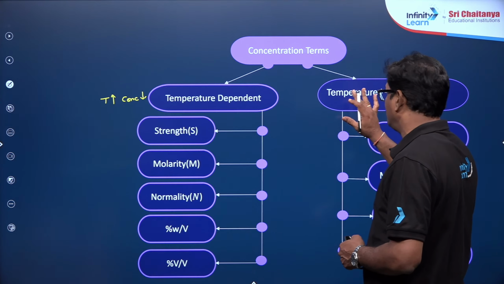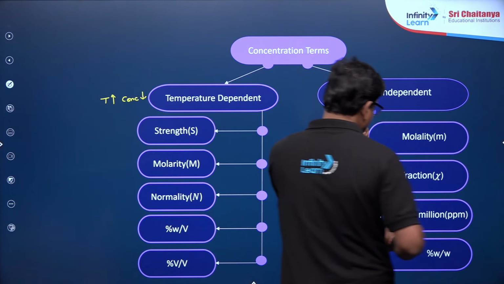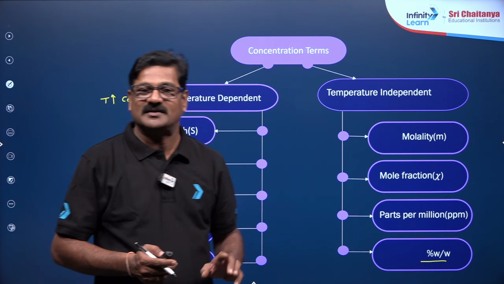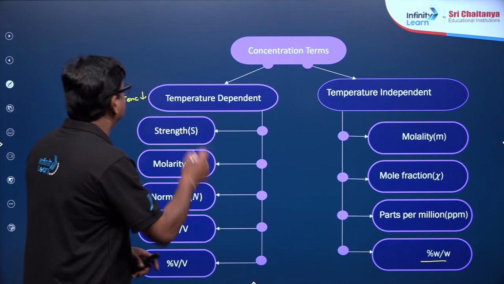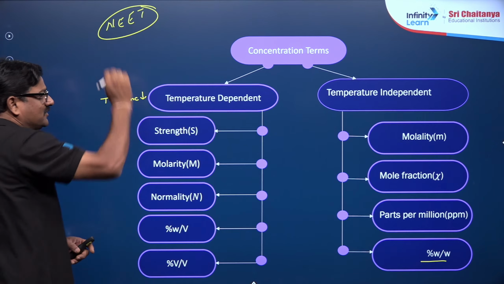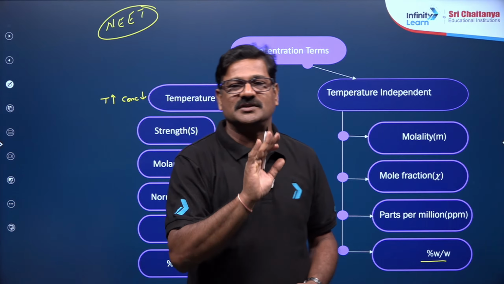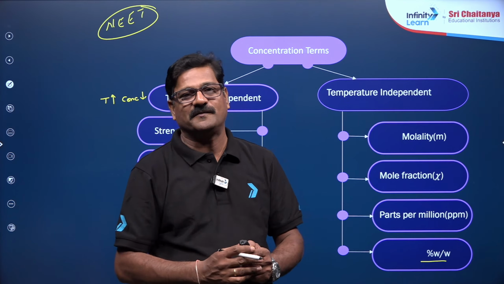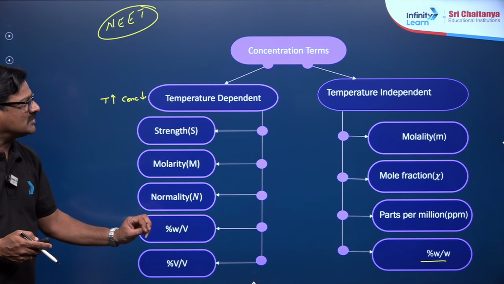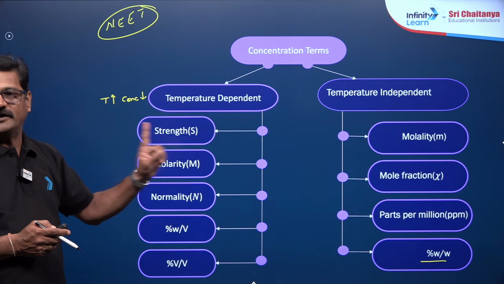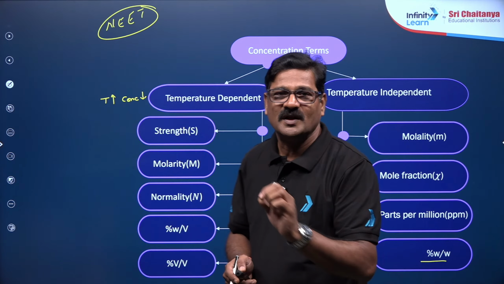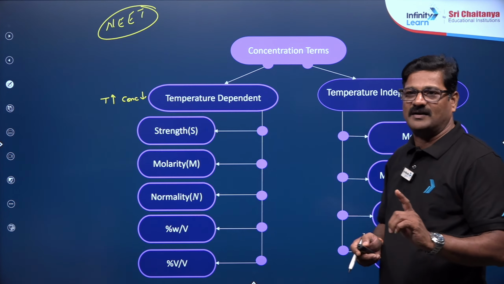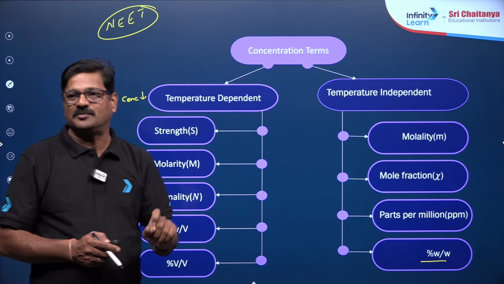And you can see the temperature independent ones, which do not have a volume parameter, like molality, mole fraction, parts per million and weight percentage. Students ignore this weight percent, but it is independent of temperature. It is a very important question in the NEET examination: which of the following terms is temperature dependent and temperature independent, or how many of the following terms are temperature independent. Like that you will have zigzag types of questions, and this slide can give you a clear picture about the concentration terms which are dependent on temperature and which are independent of temperature. It is a very important topic. So please take a pen and paper, attend this class and keep writing these noteworthy points. Let's move ahead.